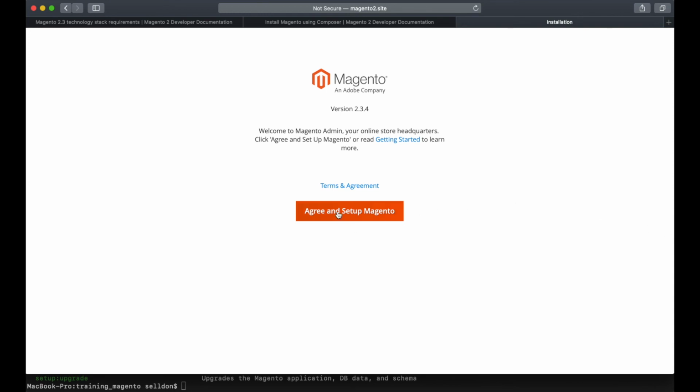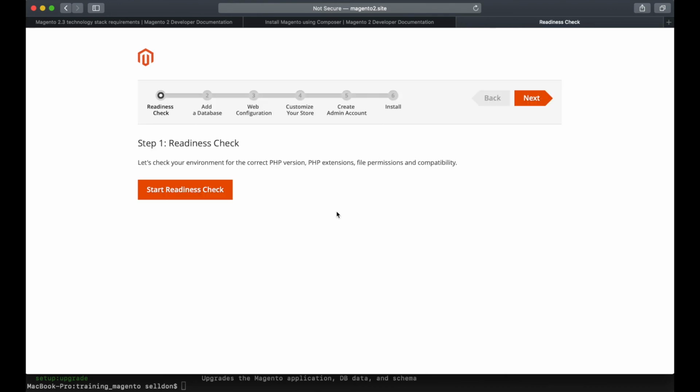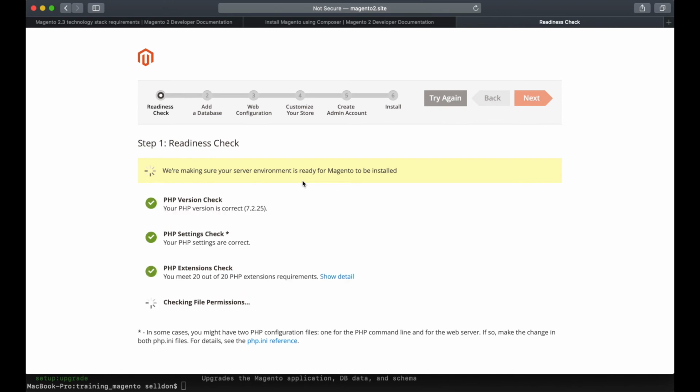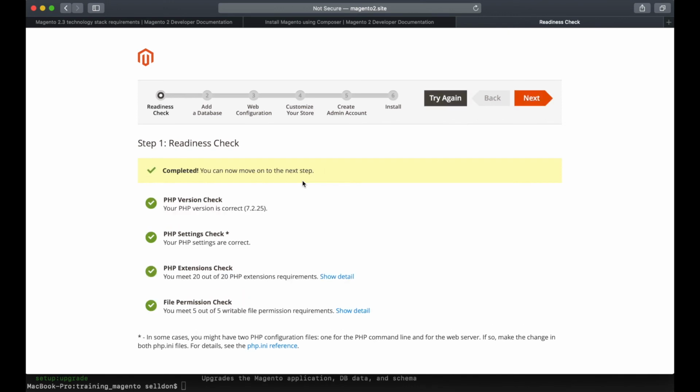Okay, let's click Agree and Setup. Let's click Start Readiness Check. If you don't have all the necessary PHP extensions, or you have some permission issue, please fix it before you go on to the next step.